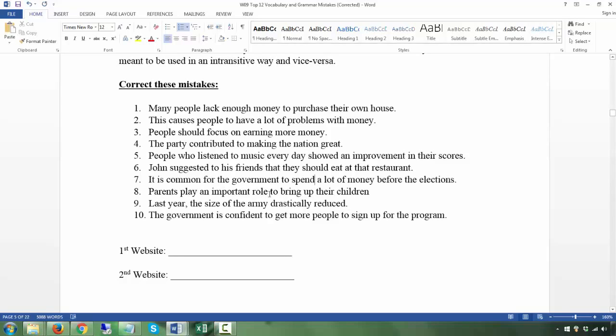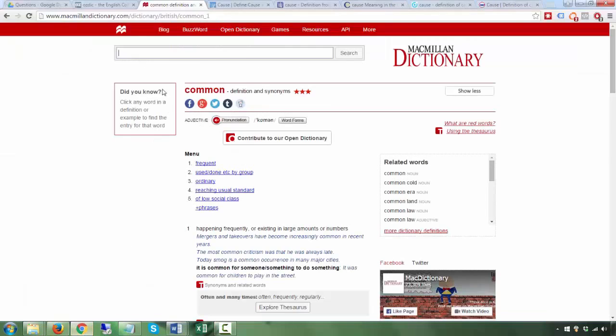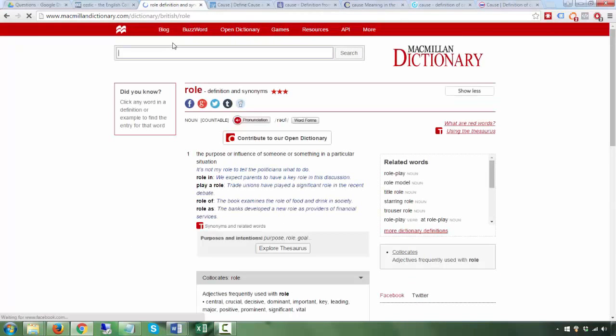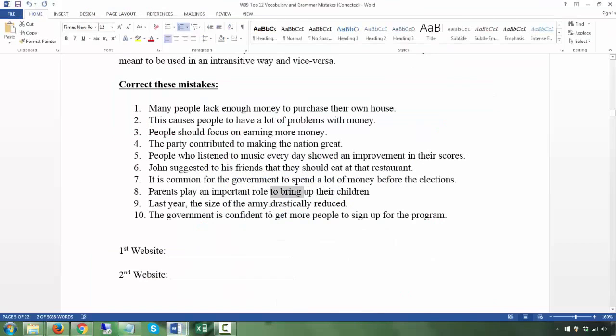Parents play an important role to bring. Okay, so this is role, a noun, and you're using the pattern to plus base verb. Let's have a look at whether this pattern is used. You don't use the pattern role to do something. You use role in. So you use a preposition after it, in, plus, if you want to use a verb, you put the ing. Bring up the children.